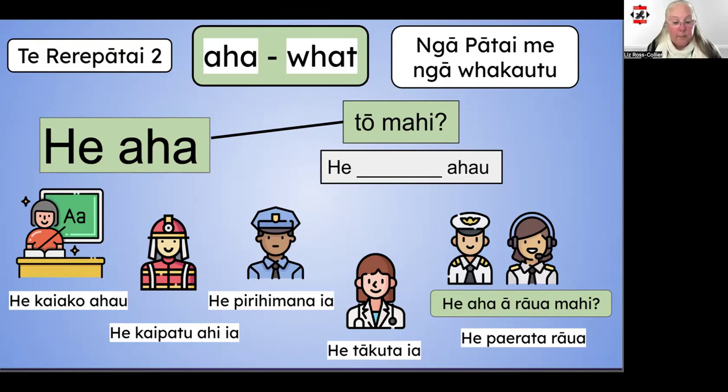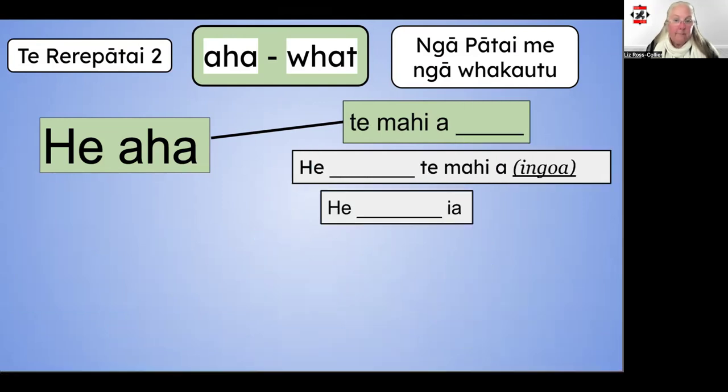He can also be applied to more than one of something. For example, he aha ā rāua mahi. What are their jobs? They are pilots, so he paerata rāua. Here's another example. If you're asking about someone else's job, you could say he aha te mahi a, and then the person's name, or the person. The whakautu, he blank te mahi a, and then the rest of the answer, depending on the nature of the question. Or you could just say, he blank ia. I'll show you what I mean.